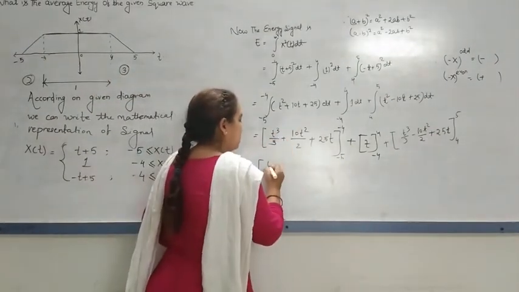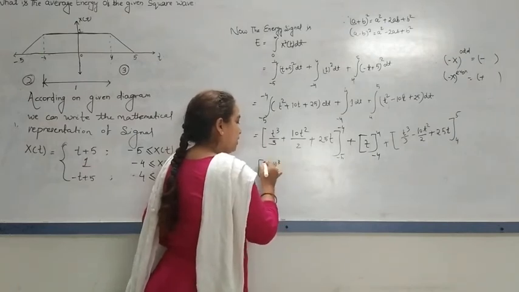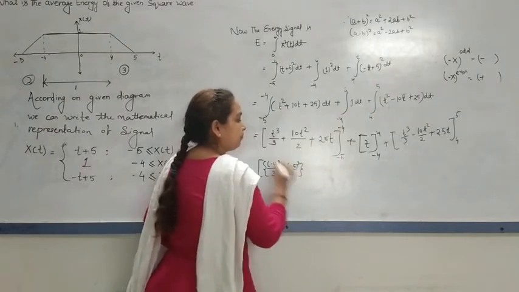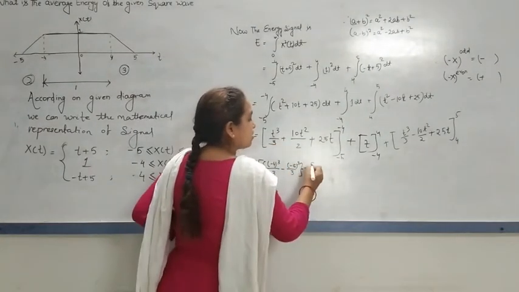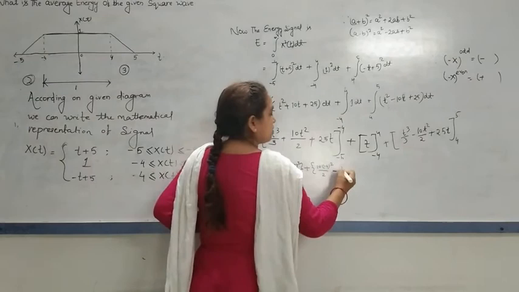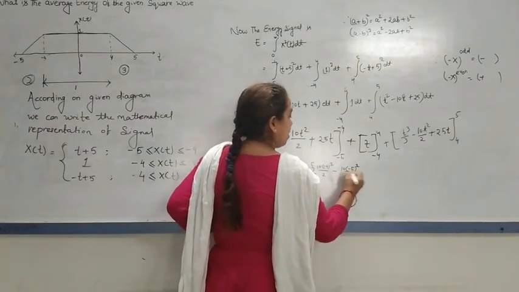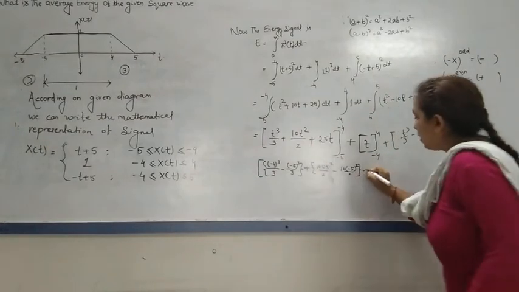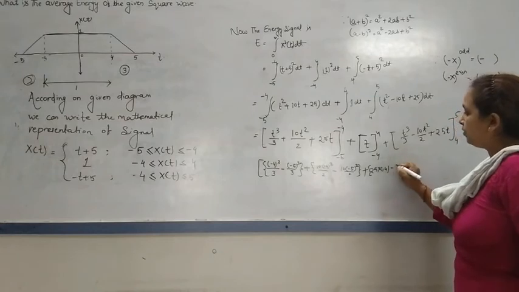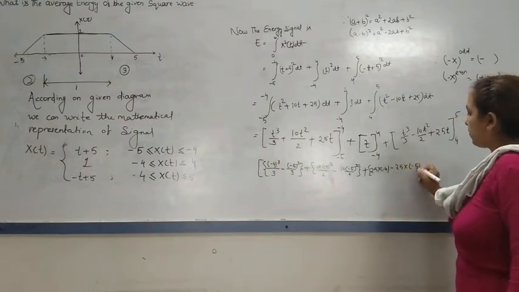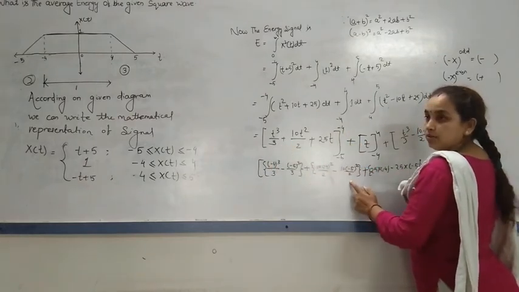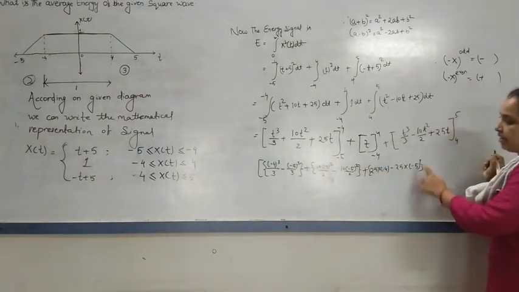So t cube means (-4) cube upon 3 minus (-5) cube upon 3, plus 10 times (-4) square upon 2 minus 10 times (-5) square upon 2, plus 25 multiplied with -4 minus 25 multiplied with -5. Here it is upper limit minus lower limit.